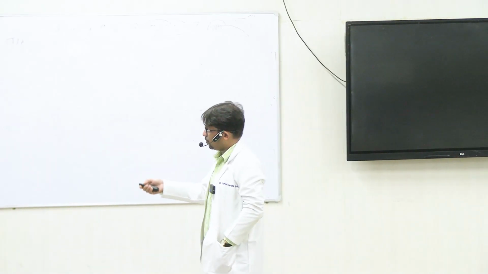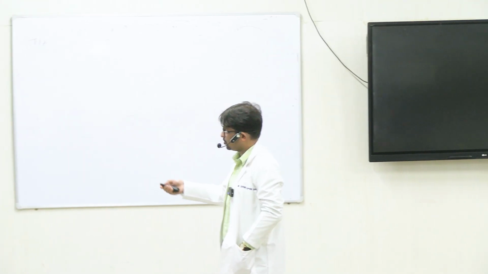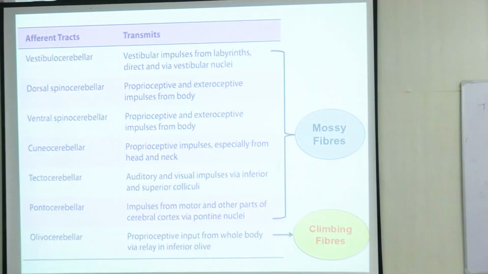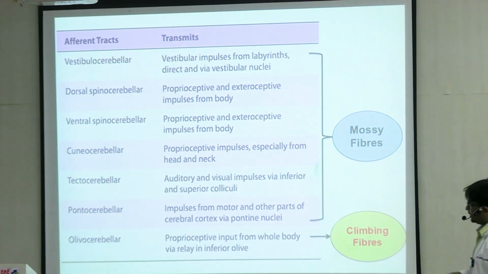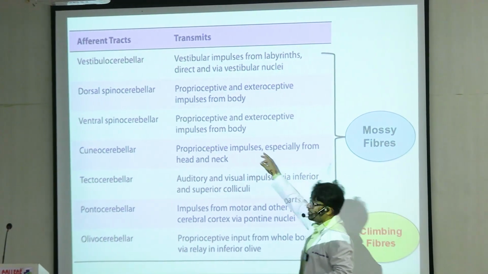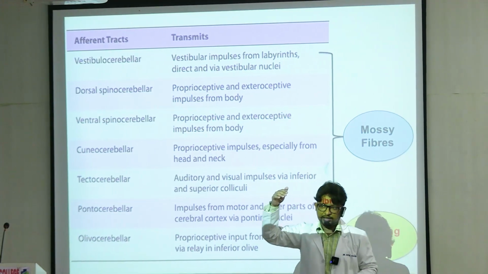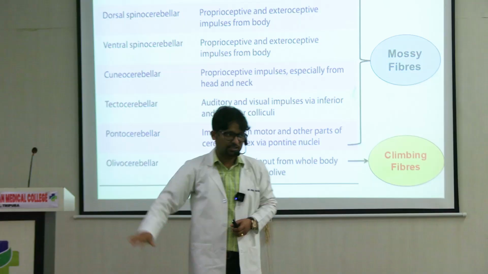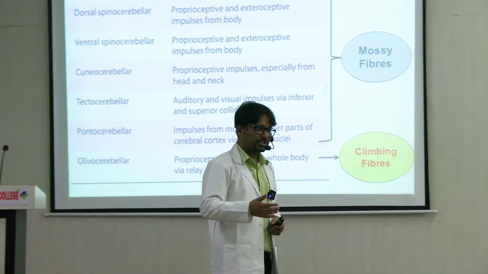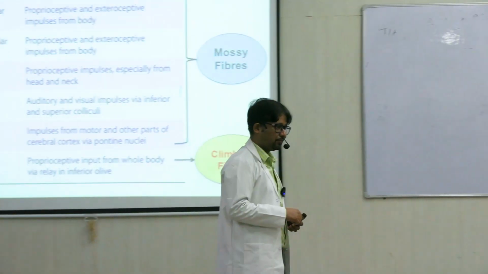You can see these two important ones: proprioceptive and exteroceptive impulses from the whole body. Ventral spinocerebellar is also the same one. Now the unique feature of the ventral spinocerebellar tract is that its information feedback is not actually from the peripheries. They take the information from the spinal cord back to the cerebellum.